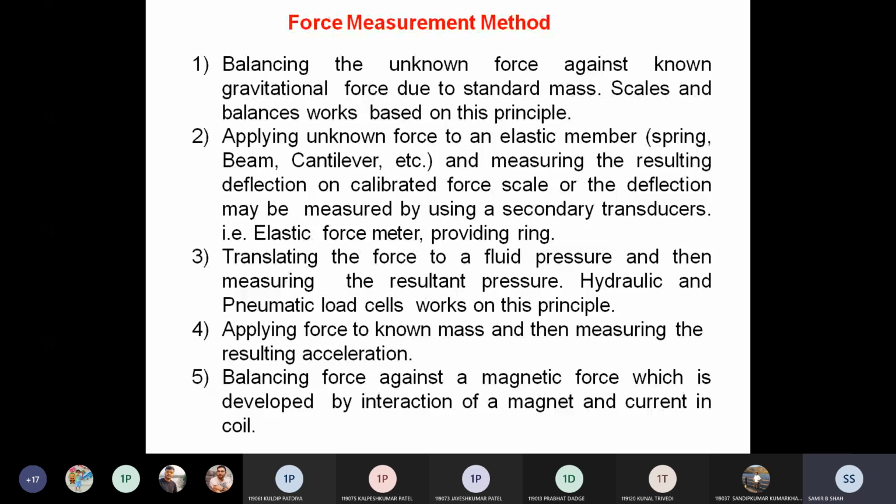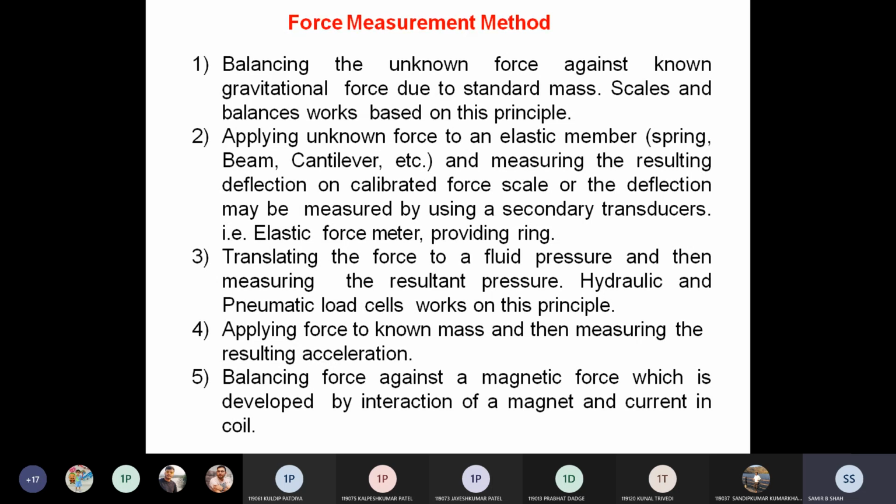Whenever we visit any shop where we have to purchase something like sugar, there is one standard mass, and based on that the unknown mass is balanced. So that is scale and balancing. It may also be divided into 4 types: equal mass balance method, unequal arm balance method, pendulum method, and platform method. Each method has some advantage and some disadvantage, which we will discuss later.